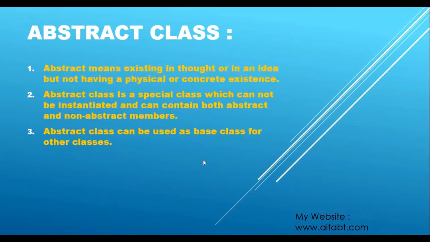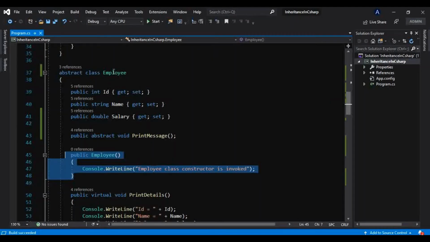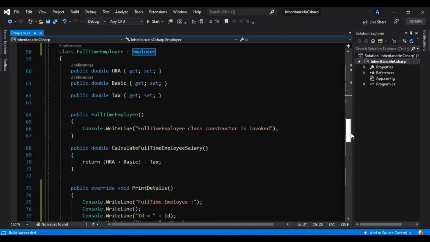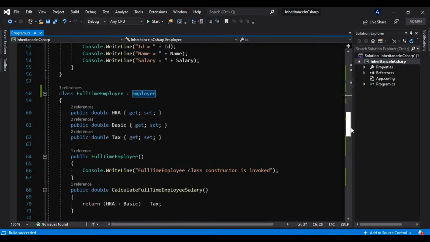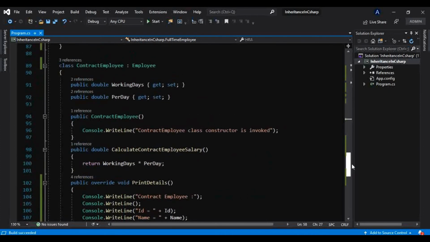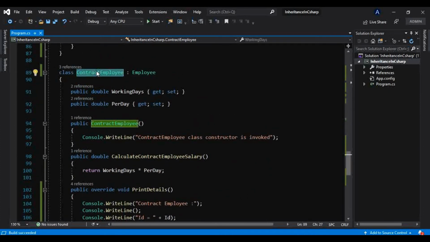Now what is the third point? An abstract class can be used as a base class for other classes. That we have already seen. It is working as a base class for both these derived types, that is full-time employee and contract employee. So this is nothing but your abstract class.